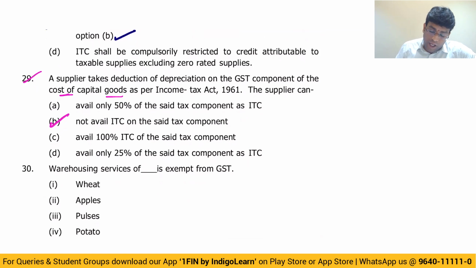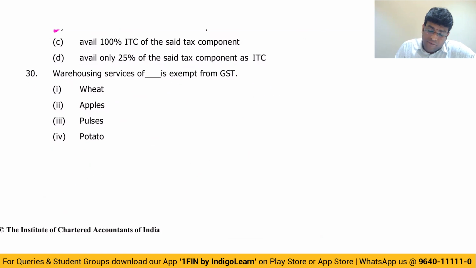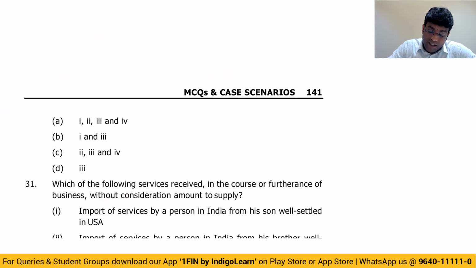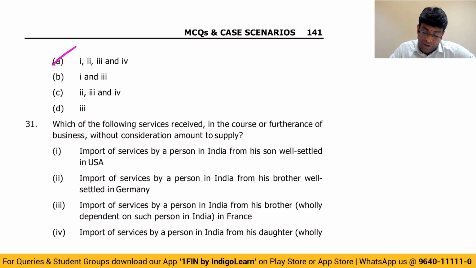Warehousing service of agricultural produce is exempt from GST. Be it exempt apples, exempt pulses, exempt potato, that is also exempt because they are all agricultural products. So the answer is option A, 1, 2, 3, 4.